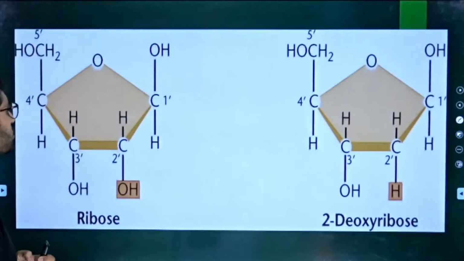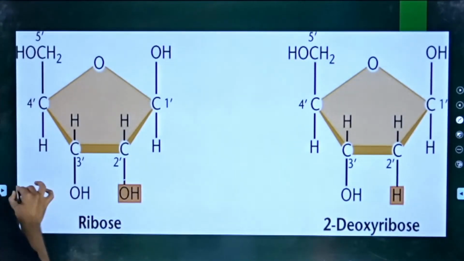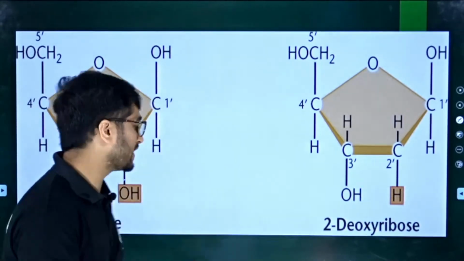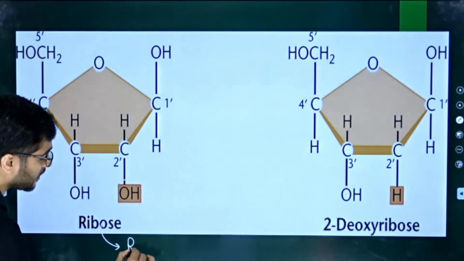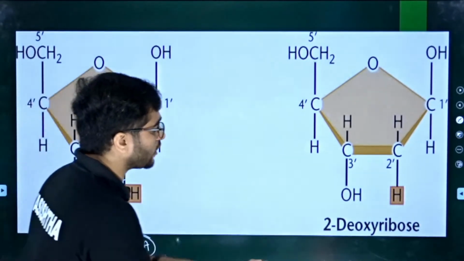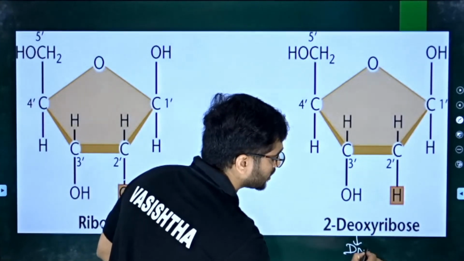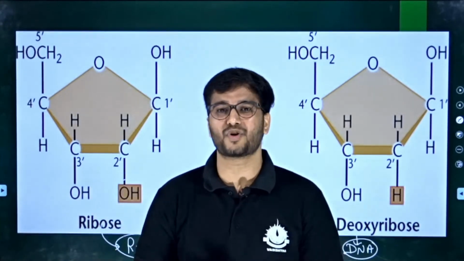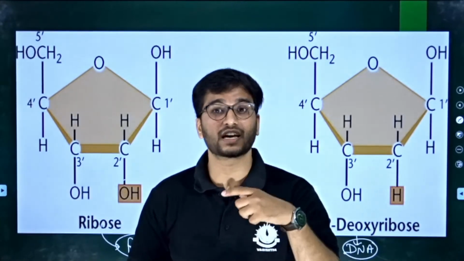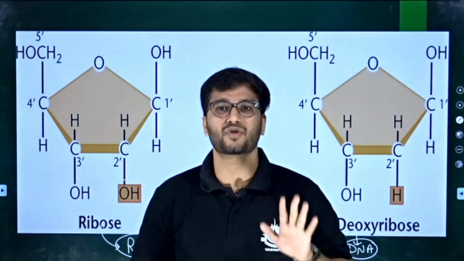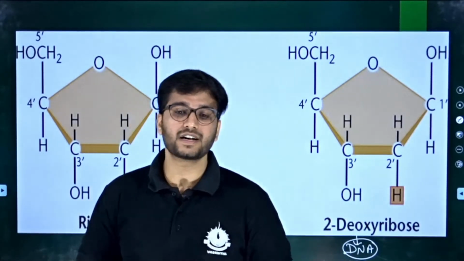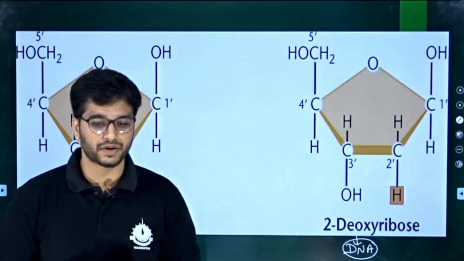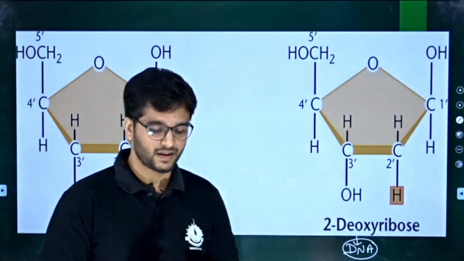Let us look. Here you can see, if there is an OH, then it is a ribose. If there is only H, then it is deoxyribose. As we discussed, ribose is used in the structure of RNA, and deoxyribose, the other sugar, is used in DNA. So these are the two discriminatory points on behalf of which we can differentiate DNA from RNA and RNA from DNA. Clear, everyone? If you are clear with this, please raise your hand. Please give a thumbs up. Okay.